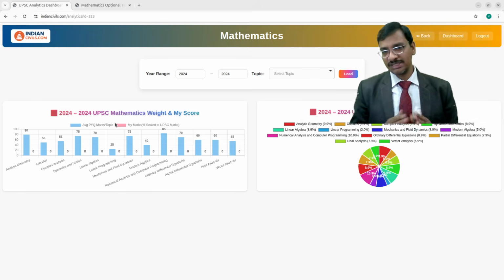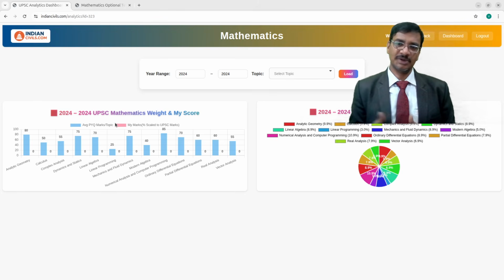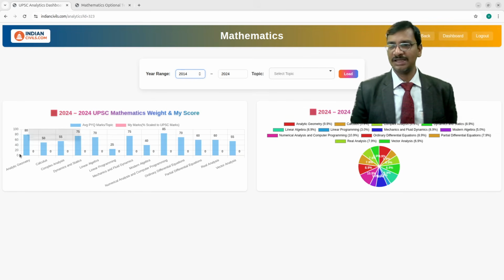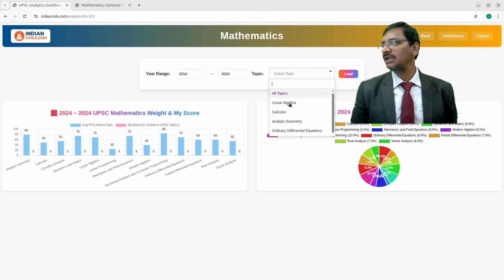You just take the average of a few years, maybe the past 5 years or the past 10 years, and based on that you can devise your preparation strategy, right? Here I'll go into detail. For the past 11 years averaged out, I take only one topic, let us say analytic geometry, and I see which area is very important to prepare.